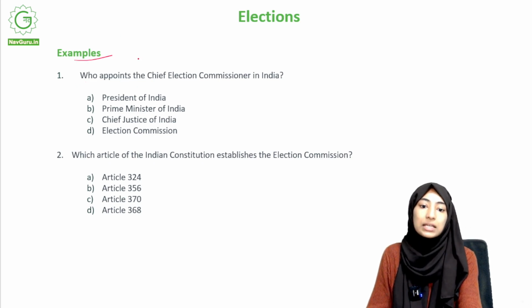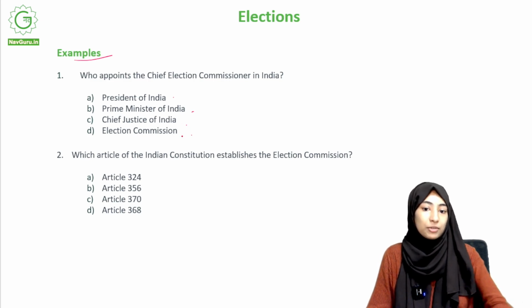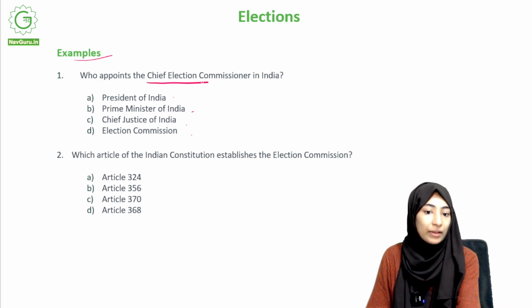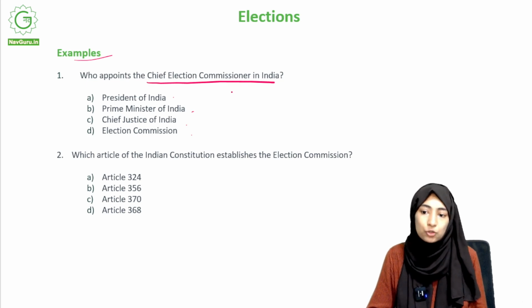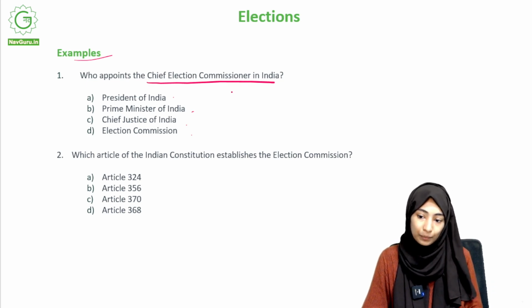Who appoints the Chief Election Commissioner in India? You have four options: President of India, Prime Minister of India, Chief Justice of India, Election Commission. Who appoints the Chief Election Commissioner in India? As usual, I'll give you some time to think about the answer. Your time starts now.